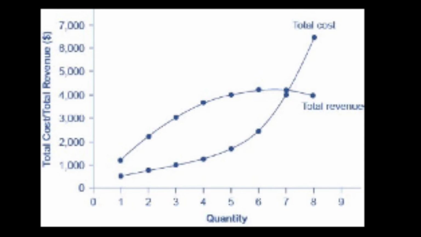High levels of output also bring in relatively less revenue because the high level pushes down the market price. The total cost curve is upward sloping. Profits will be highest at the quantity of output where total revenue is most above total cost. The profit maximizing level of output is not the same as the revenue maximizing level of output, which should make sense since profits take costs into account and revenues do not.